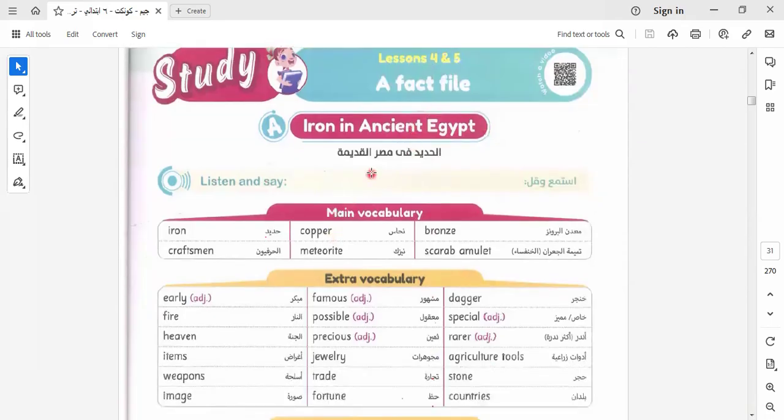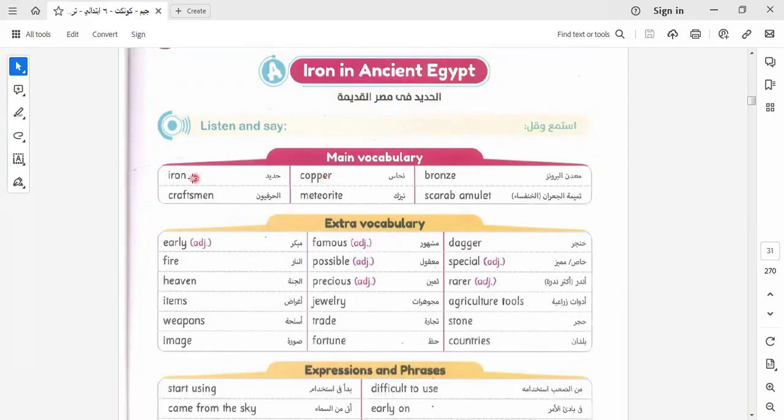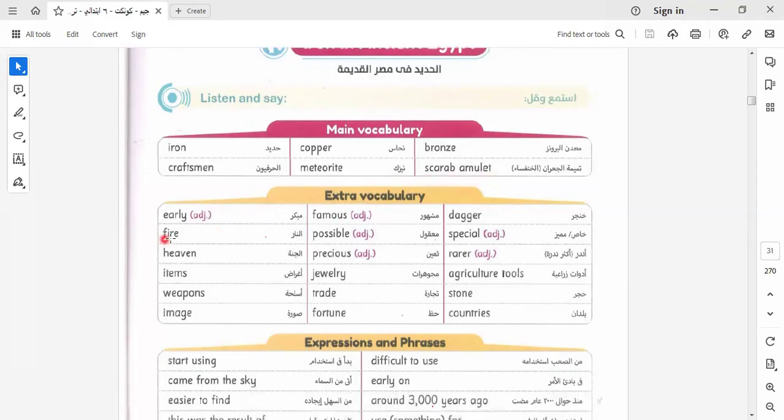Let's read it together. Here we have iron in Egypt. So here we talk about another metal in ancient Egypt, which is iron. Let's know it together. Iron, copper, bronze, craftsman, meteorite, scrape, amulet. Here we have early, fire, heaven, items, weapons, image, famous.